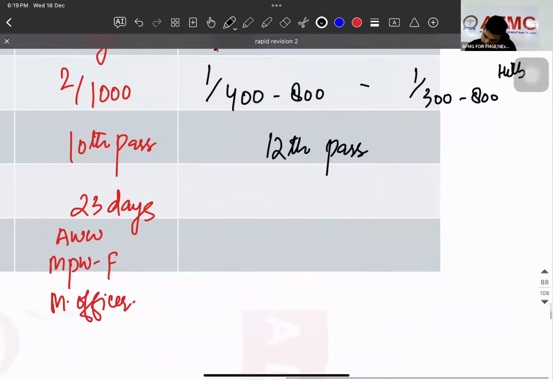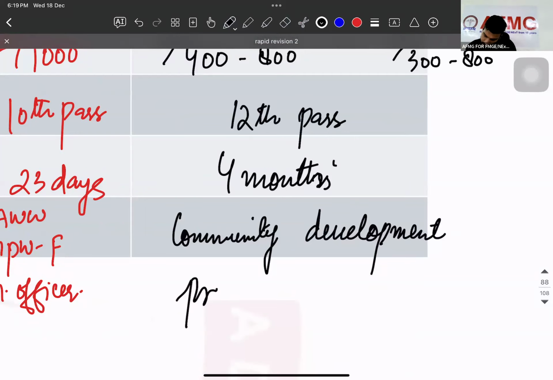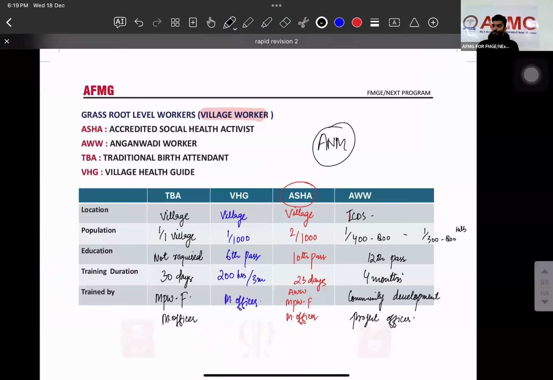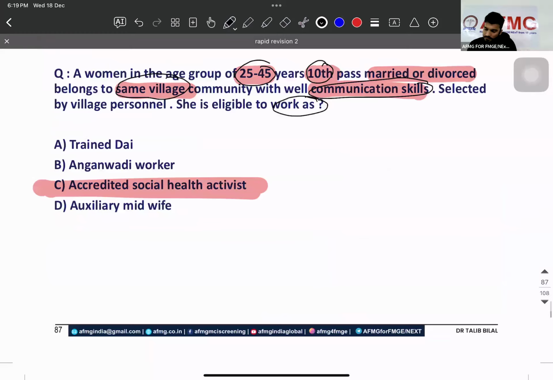And trained by community development project officer. Is that clear? Is that clear, Rucho? Yes. Community development project officer. Now, what are the functions of Asha?